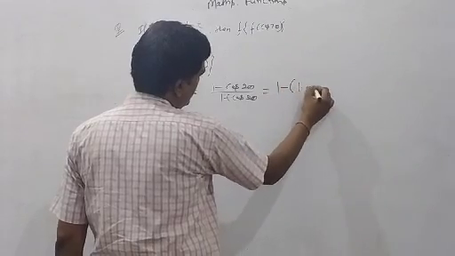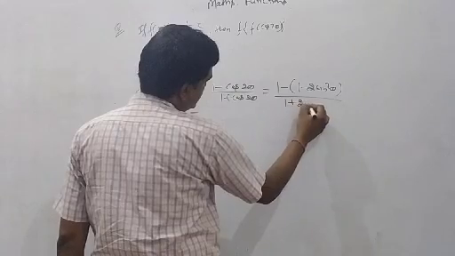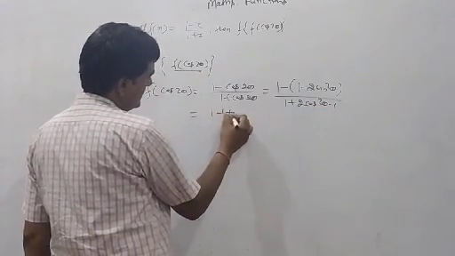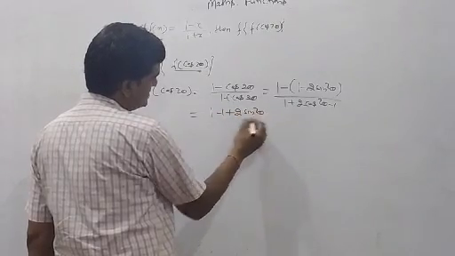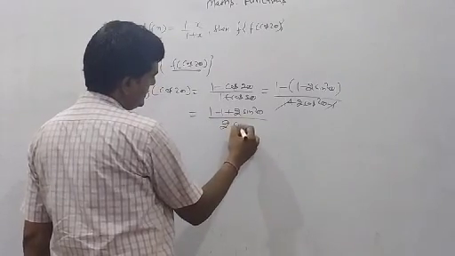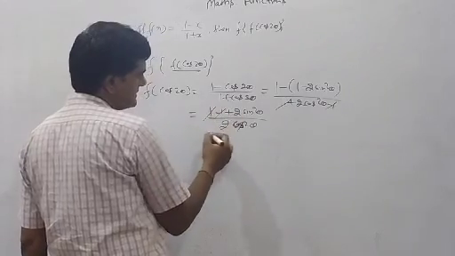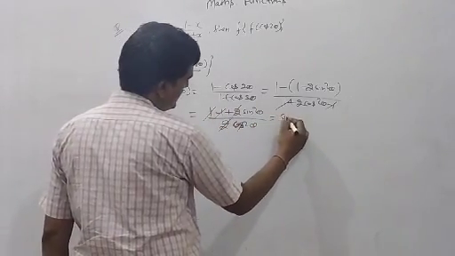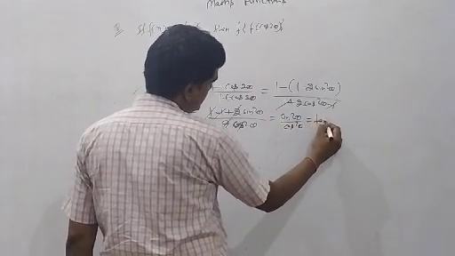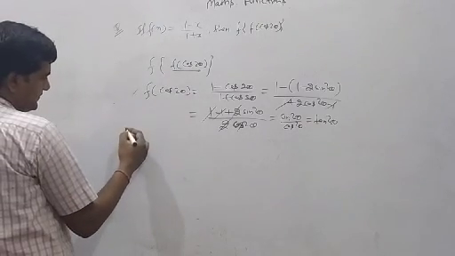Then (1 minus (1 minus 2 sin square theta)) whole upon (1 plus 2 cos square theta minus 1). And 2 sin square theta upon 2 cos square theta; here 1 cancels, 2 cancels, and sin square theta upon cos square theta is equal to what? Tan square theta.